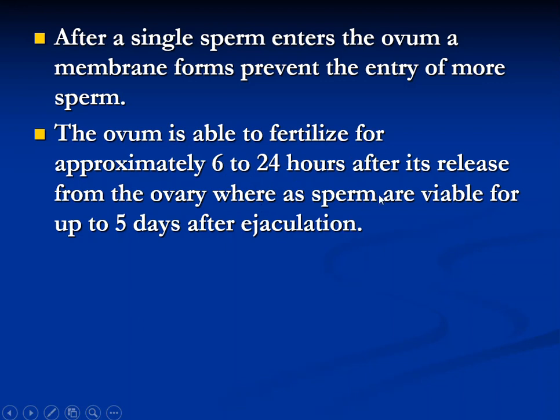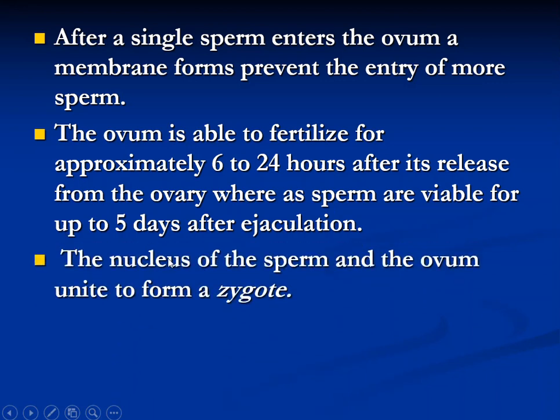So after the ovulation, the lifespan of the ovum able to conceive a pregnancy is 6 to 24 hours, whereas the sperm are viable for up to 5 days after ejaculation. The nucleus of the sperm and ovum unite to form a zygote. The nucleus formed after the union of sperm and ovum is known as the zygote, and the process by which they unite is known as fertilization.